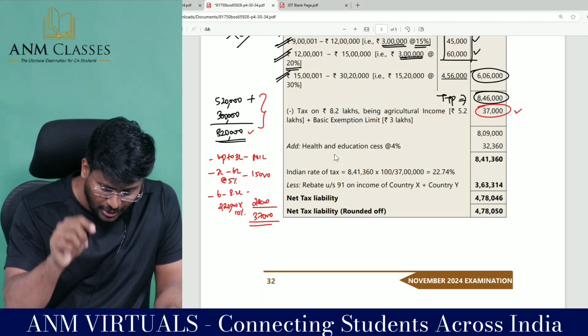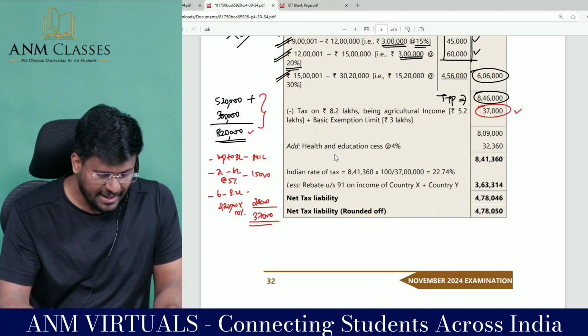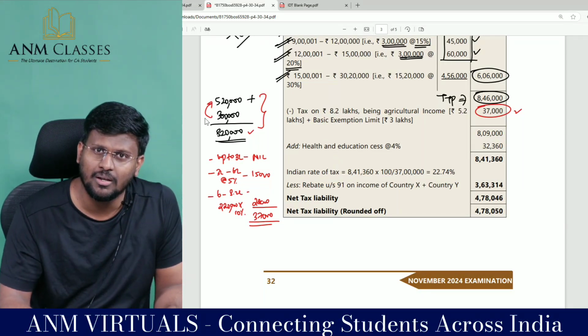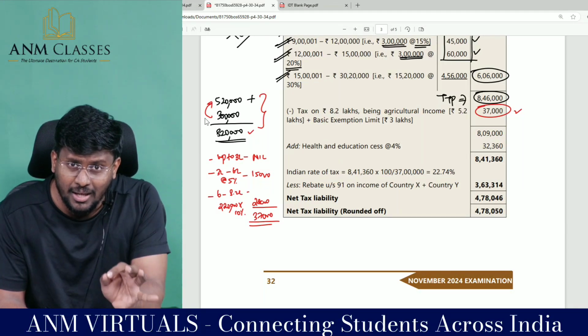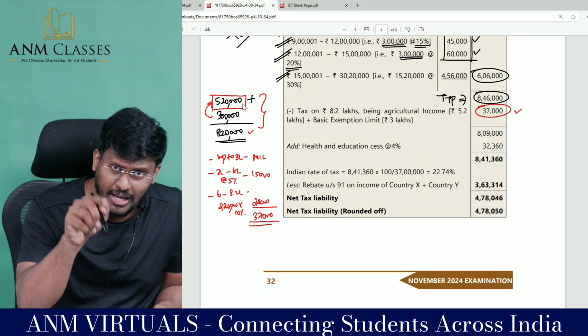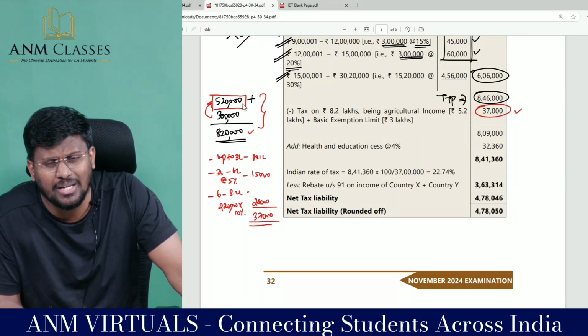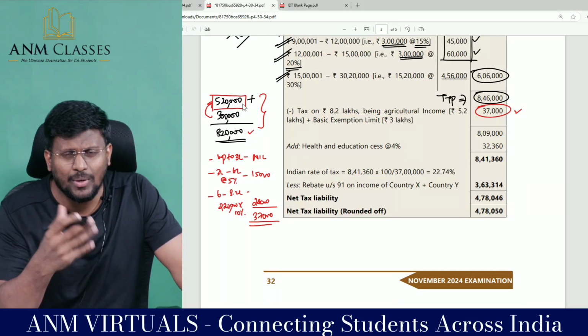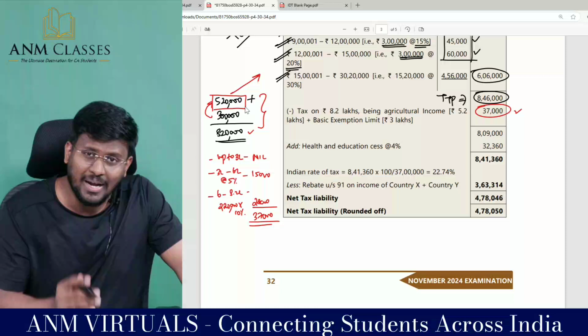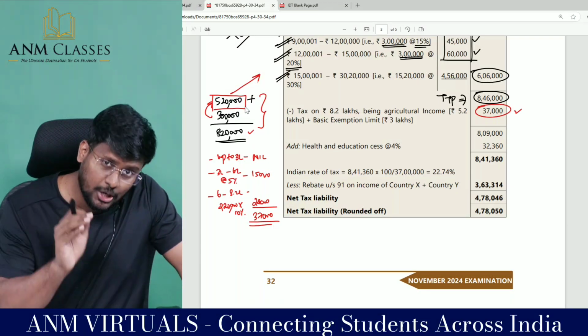Sir, if I don't add this 3 lakh rupees to the 5,20,000, then I will apply the basic exemption limit on this 5,20,000. If only 5,20,000 is there, I will say that up to 3 lakh on this 5,20,000 is nil. That means the tax liability will reduce.